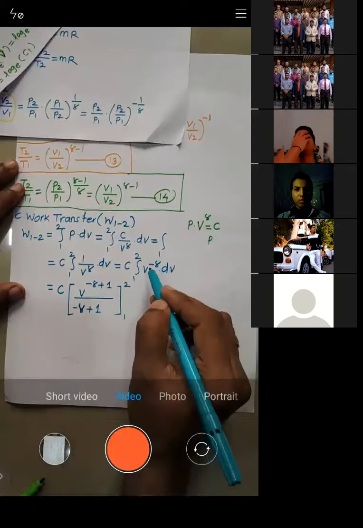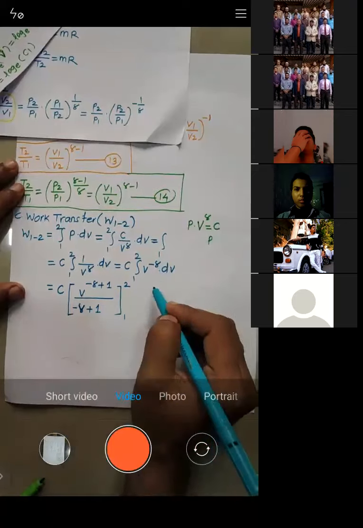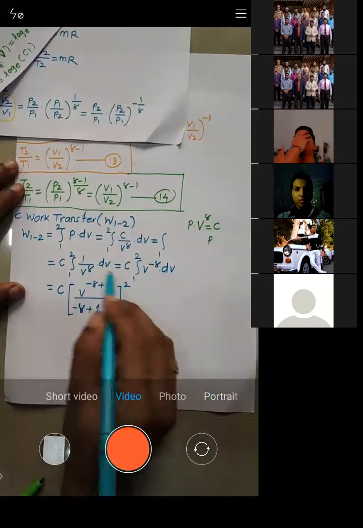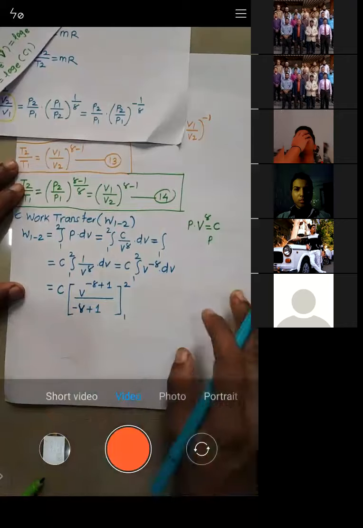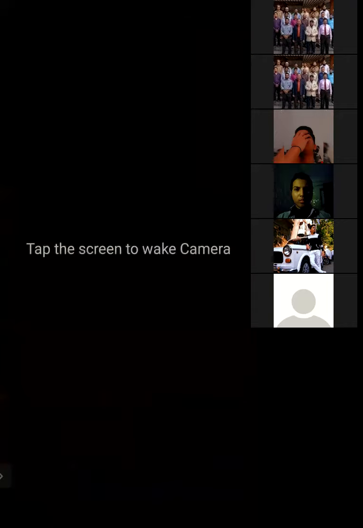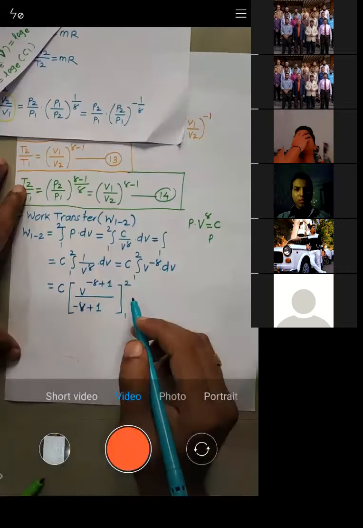See, what is the integration of x square? It's x cubed by 3. We are adding 1 to its power. So we have added 1, and that same power we write in the denominator. Right? Do you agree with what is written?